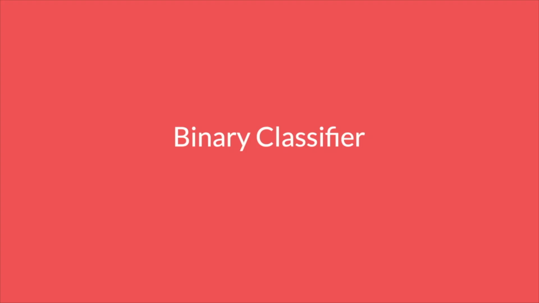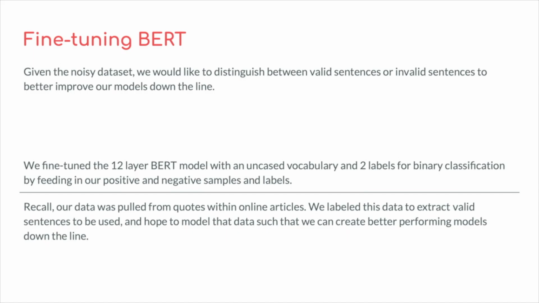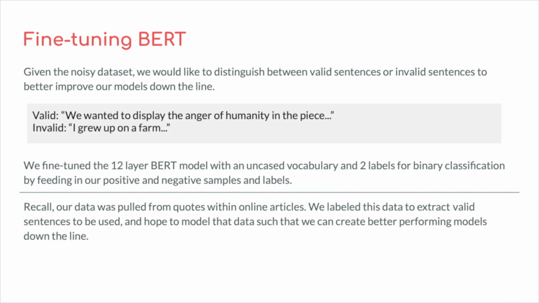Now we will discuss the binary classifier. Given how noisy the Atari dataset was, there existed a need to classify sentences and images as relevant or irrelevant. For example, the sentence "we wanted to display the anger of humanity" in the piece is relevant because it gives us more information about the images, whereas the sentence "I grew up on a farm" is irrelevant with respect to the images. We fine-tuned the 12-layer BERT model with uncased vocabulary and 2 labels for binary classification.